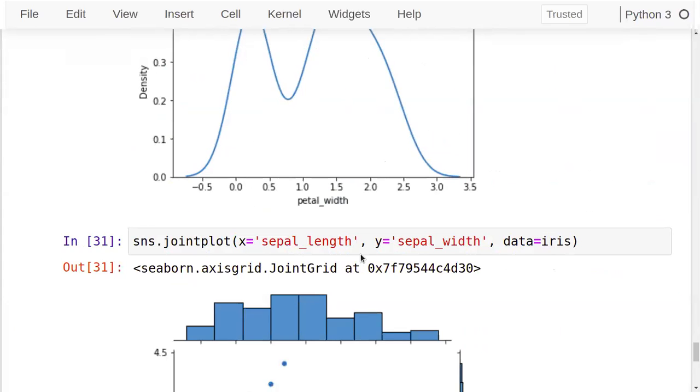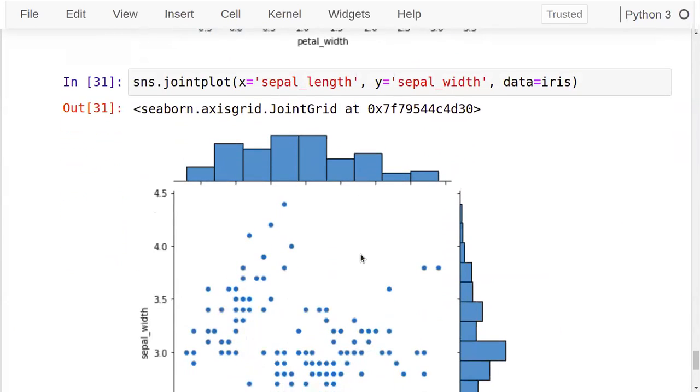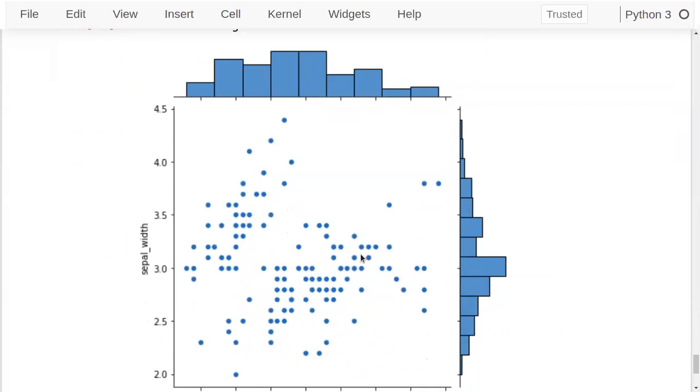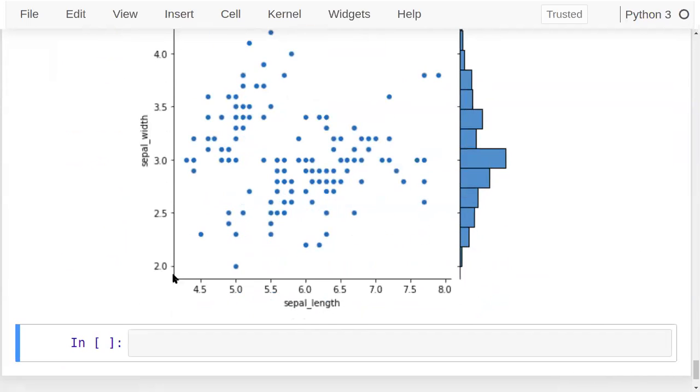See this. Now see, this graph is the combination of a scatter plot and the histogram. What I have given on the x-axis is sepal length. On the y-axis we got the sepal width. The relation between both of these variables we can see in the form of a scatter plot in between.